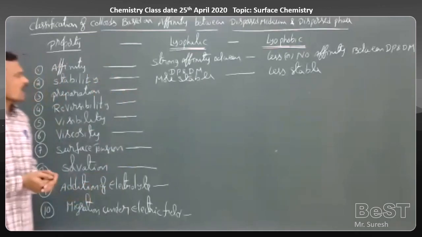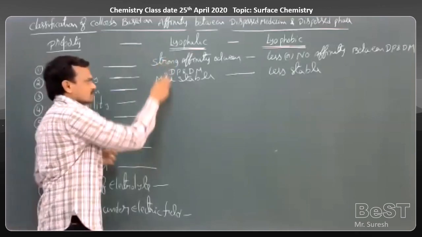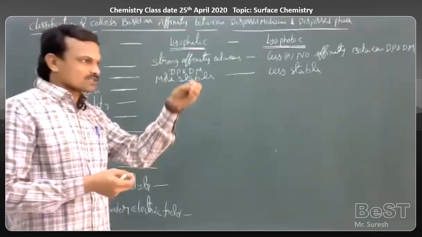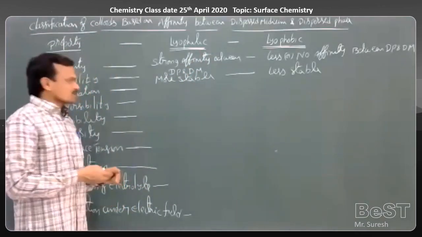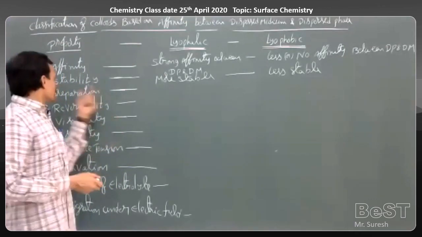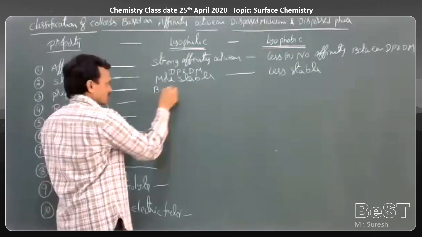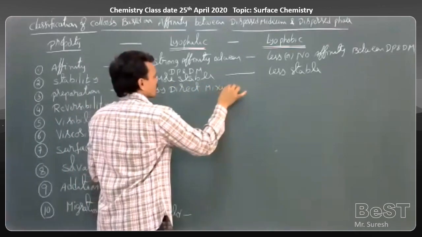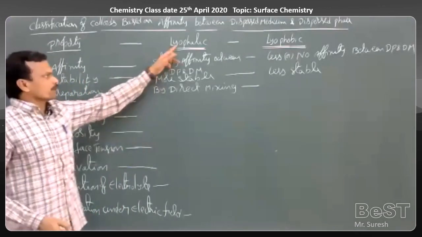Preparation. How to prepare these colloidal solutions? I will take an example here, starch. How can we prepare starch solution? Just directly by dissolving starch in either cold water or hot water. By the direct mixing of dispersed phase and dispersion medium, we can prepare lyophilic colloids.